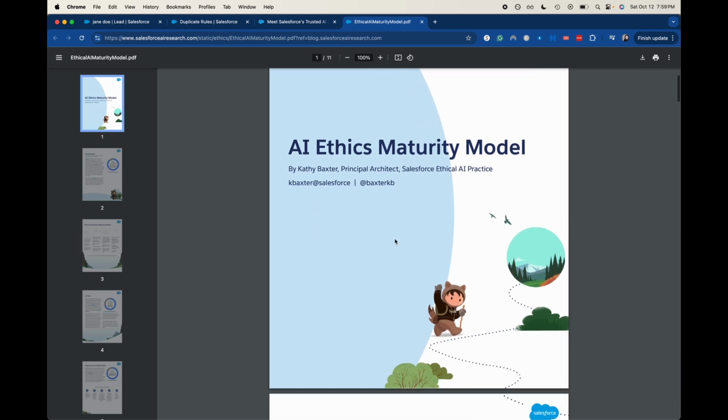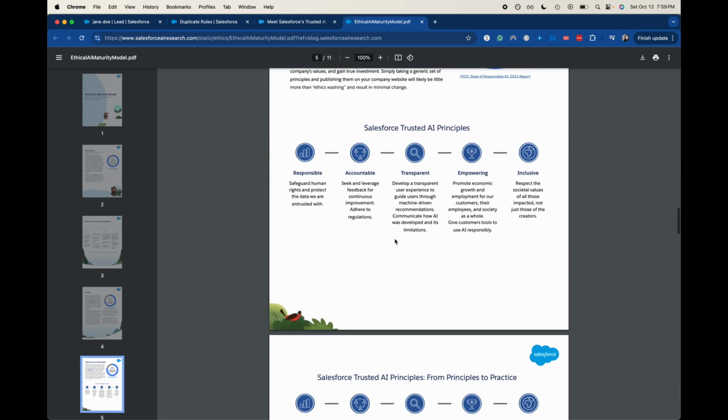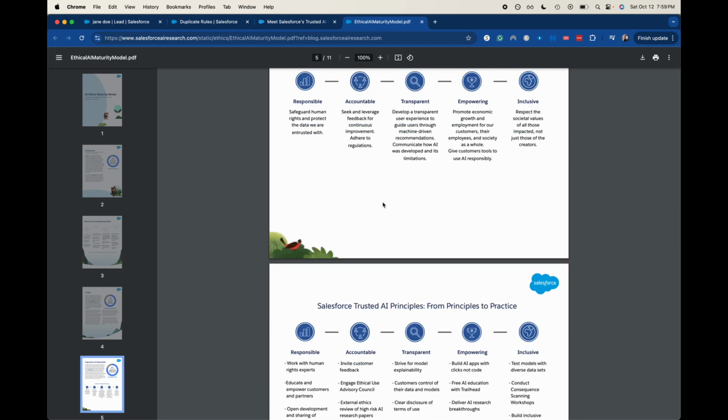Another one is going to be the ethical AI maturity model. That was pretty important on there, and understanding what all of these mean. It felt so much like a vocabulary exam and using a vocabulary word in a sentence and identifying which trusted AI principle or which part of the ethical maturity model they are trying to have you identify.